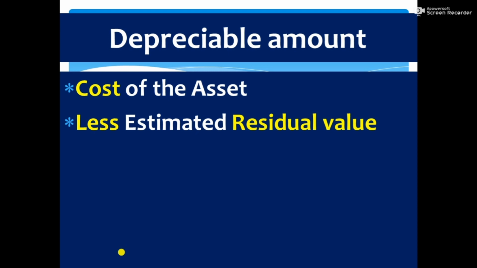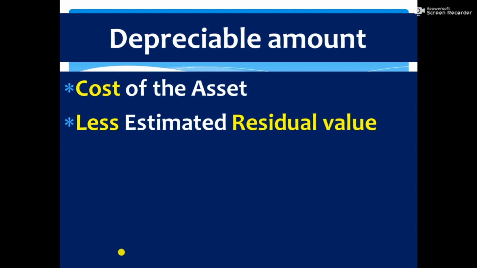From that, you deduct the estimated residual value, the amount you can fetch at the end of its useful life, what you will get for the asset at the end of the useful life. You deduct that amount from the cost of the asset, you will get the depreciable amount.